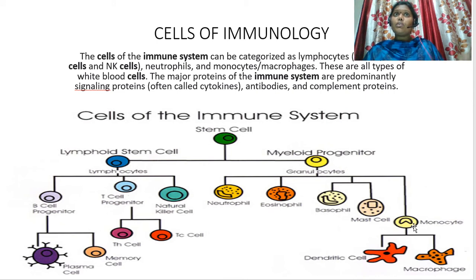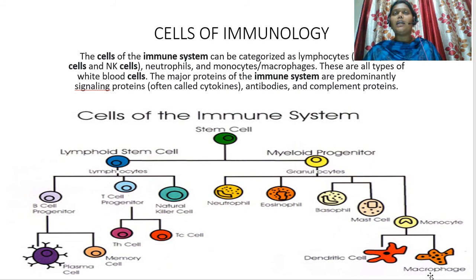From those unknown cells, further monocytes are produced. These monocytes further produce dendritic cells and macrophages. These dendritic cells and macrophages are called antigen presenting cells. Why are they called antigen presenting cells?